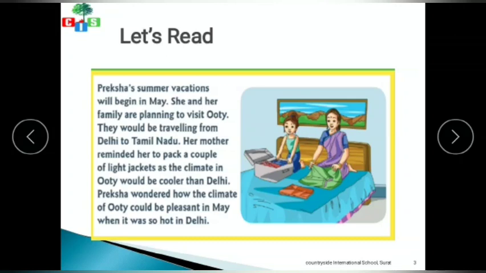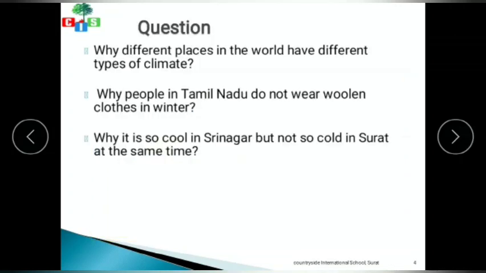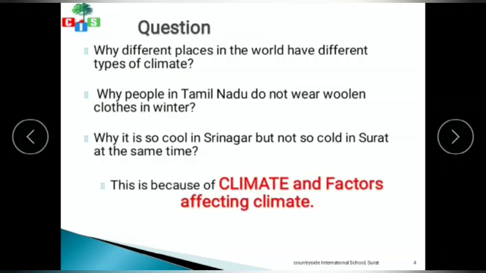Well, I think the same question would arise when you visit any place during your summer and winter vacation. Have you ever thought why different places in the world have different types of climate? Why do people living in Tamil Nadu not wear woolen clothes in winter? Why is it so cool in Srinagar but not so cold in Surat at the same time? Well, the answer is that this is all because of climate and the factors which affect the climate.